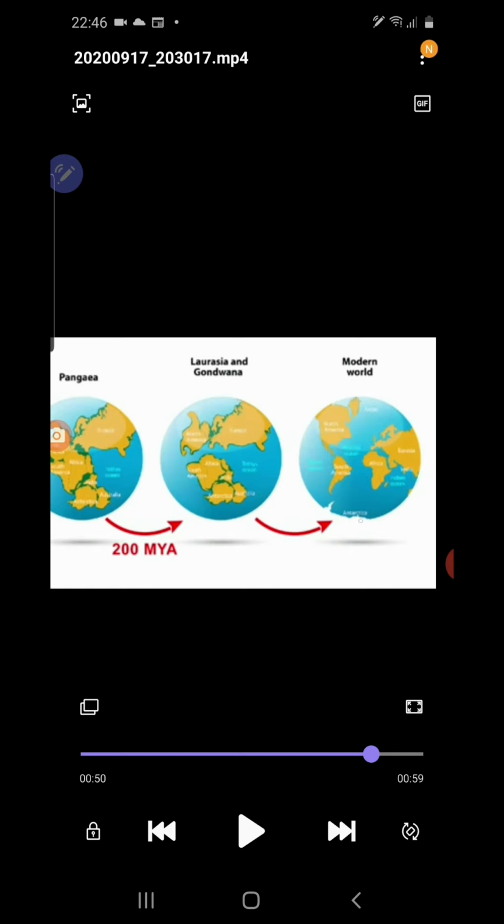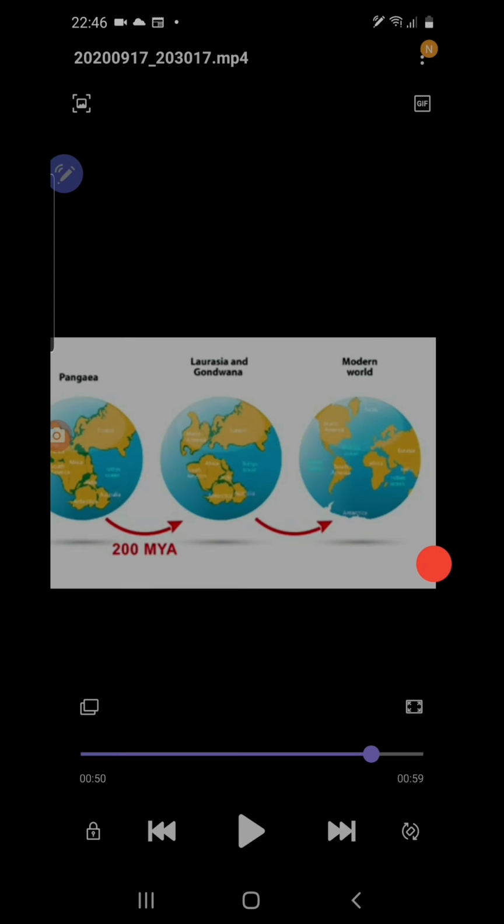Then these 7 continents are again moving, and after some millions of years their shape may be something else. Why? Because of the internal forces working under the earth. These internal forces are named tectonic forces, and tectonic forces are causing the movements of tectonic plates, or you can say these land masses or 7 continents. The 7 continents are called 7 tectonic plates.